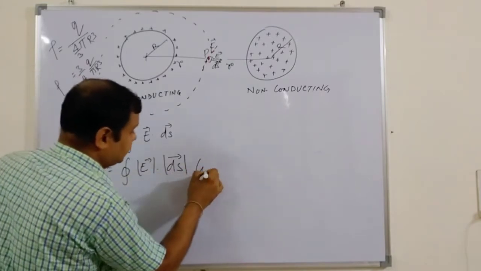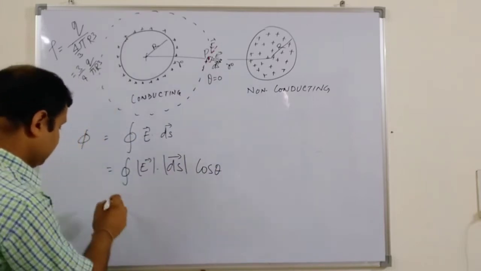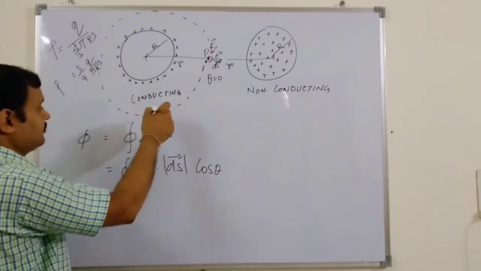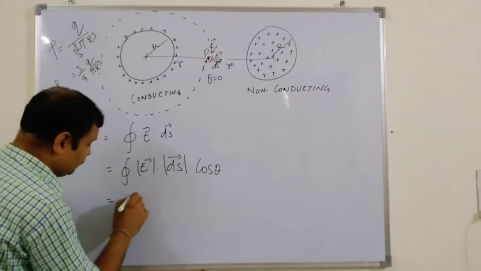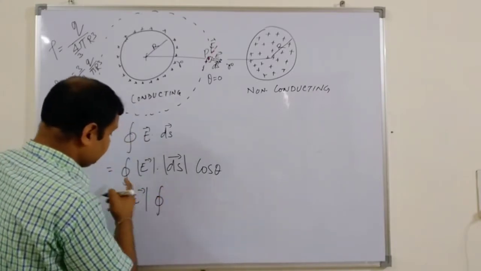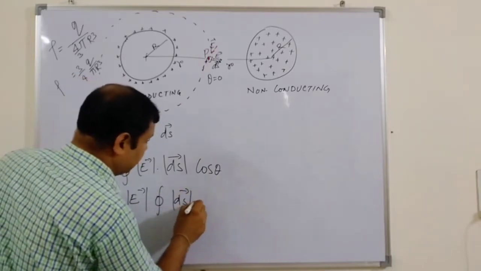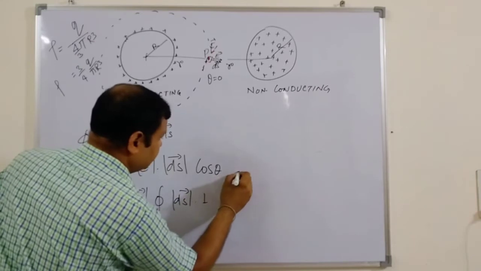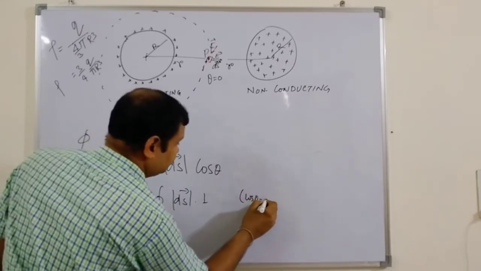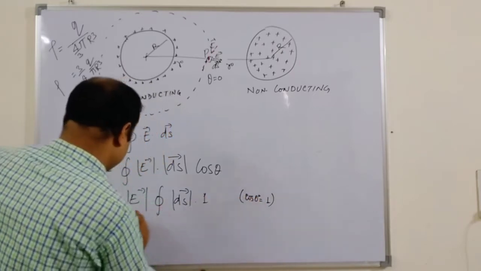Here theta is 0 because all are normal, and cos 0 is 1. The field is also uniform, so we can take it out of the integral as a constant. So this is only the integral of dS.